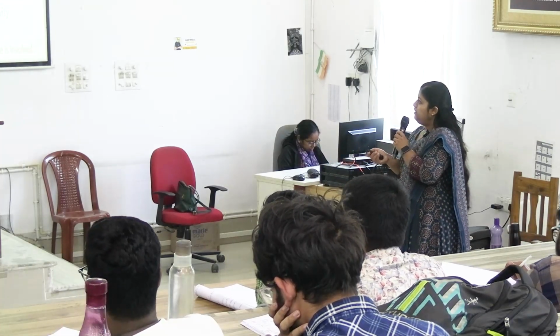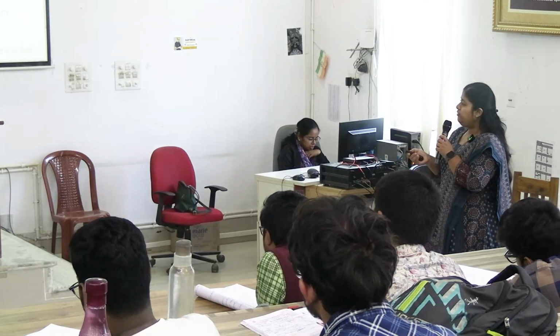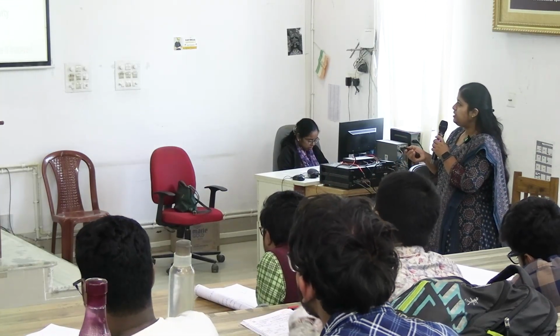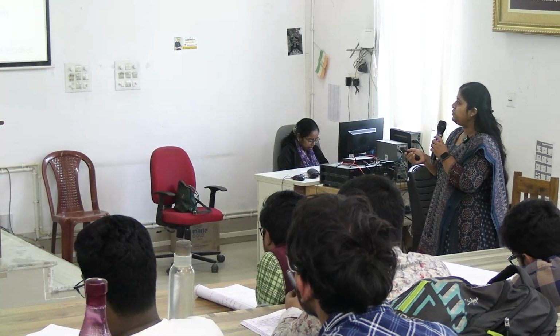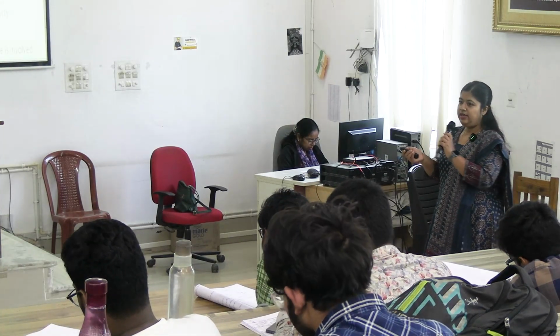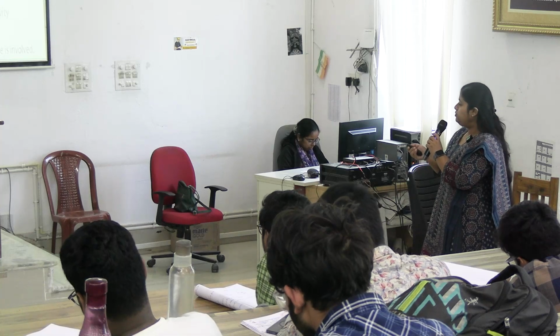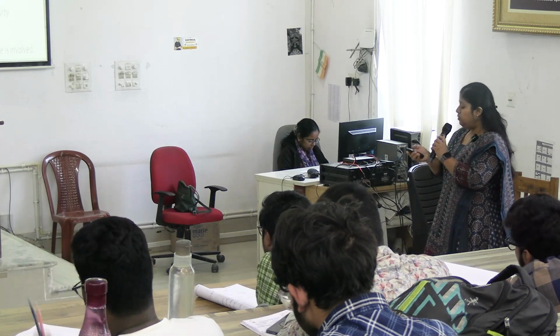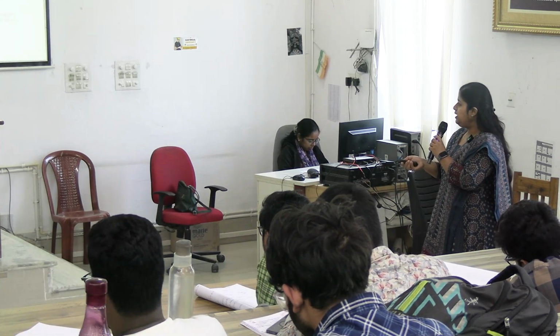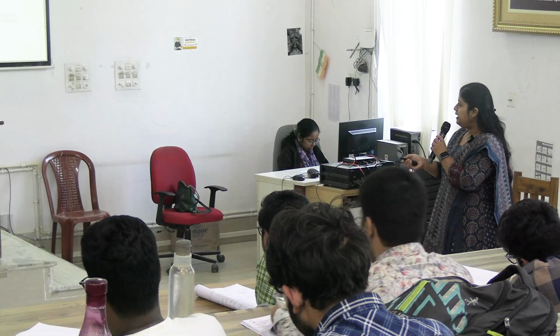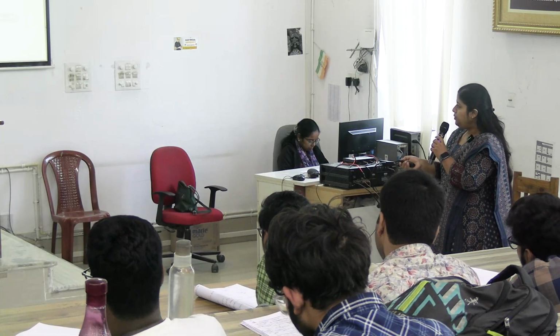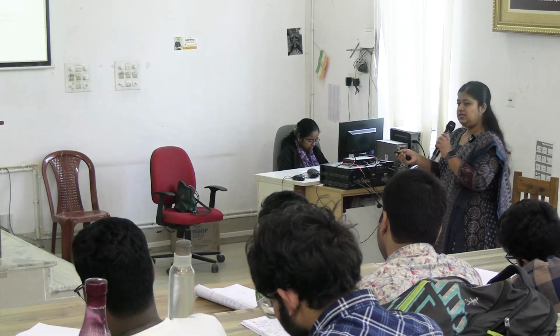Now, the next enzyme, uroporphyrinogen decarboxylase. Its deficiency will result in porphyria cutanea tarda. Porphyria cutanea tarda is a hepatic type of porphyria where photosensitivity is seen. Uroporphyrinogen decarboxylase deficiency will result in accumulation of uroporphyrinogen 3 and HMB.